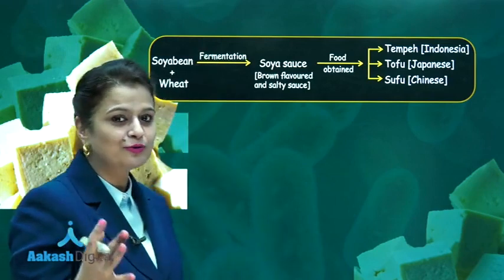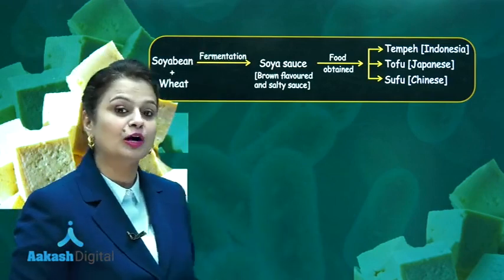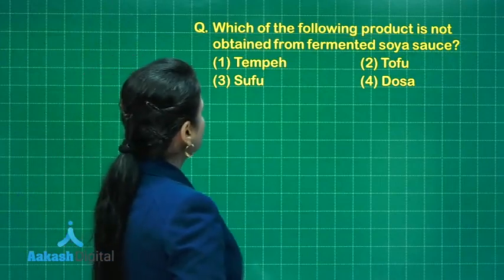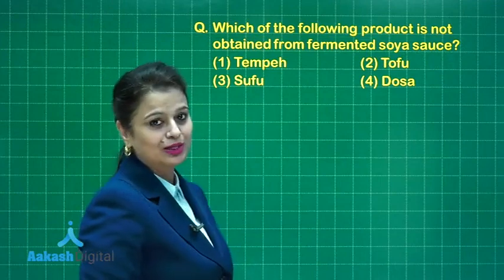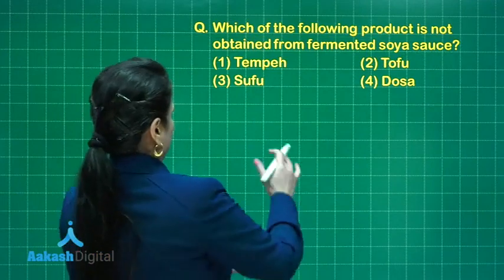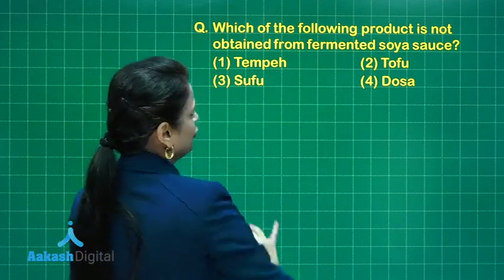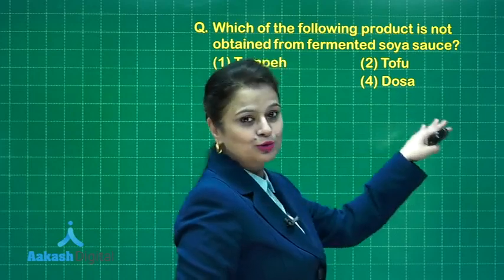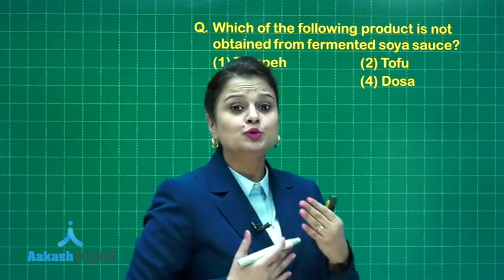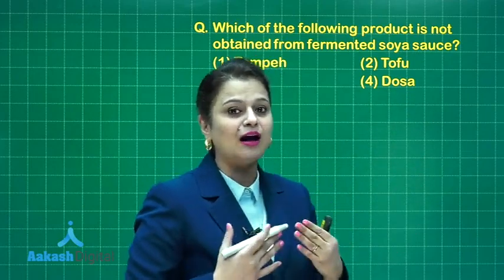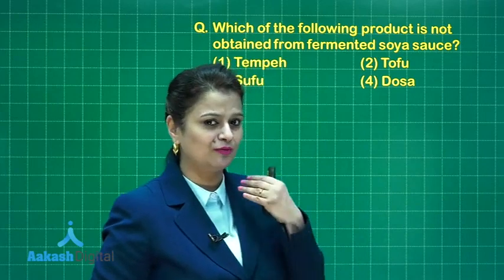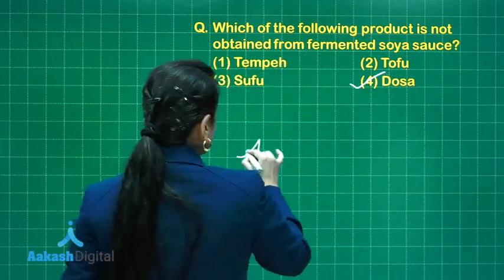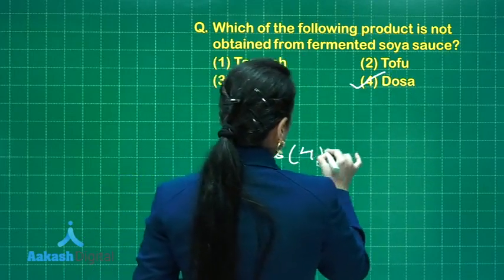So this is all about the use of microbes in the formation of household products. Let's take up one question here. Which of the following products is not obtained from fermented soya sauce? Yes, tempeh we make, sofu also we make, tofu is also a soya bean product, but dosa is formed from soaked gram and rice after fermentation activity with the help of Leuconostoc or Streptococcus. So the right answer to this question is option number 4.